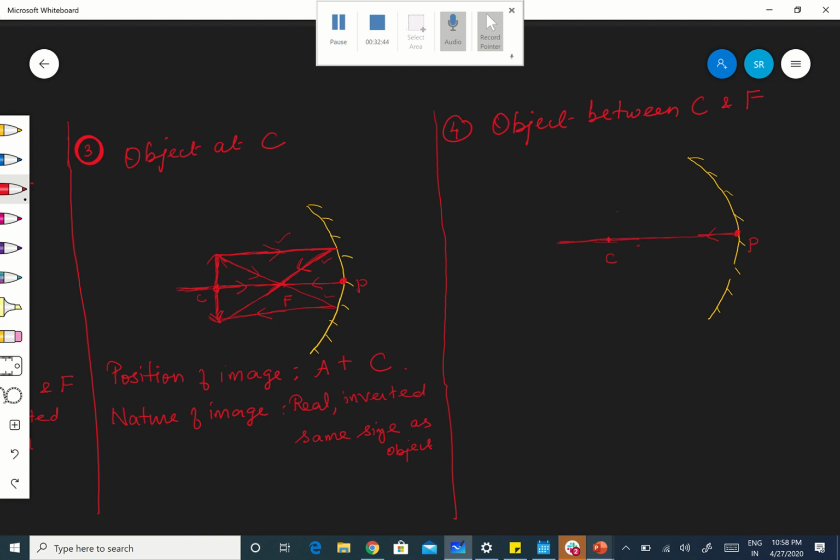Yeah, this is correct. So this is your F, F is here. Okay, and where is your object? Object is between C and F. Okay, C and F I am keeping somewhere here. Okay, and when an object is kept between C and F, there are two rays. One, parallel to the principal axis, and after reflection it passes through the focus.